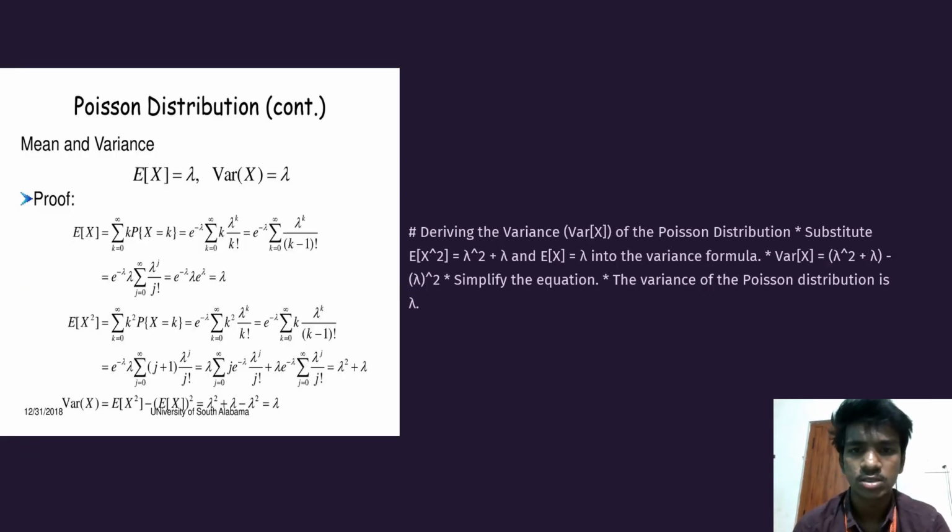Deriving the variance of x for the Poisson distribution. Substitute E of x square equals lambda square plus lambda and E of x equals lambda into the variance formula. Variance of x is equal to lambda square plus lambda minus lambda square. Simplify the equation. The variance of the Poisson distribution is lambda.